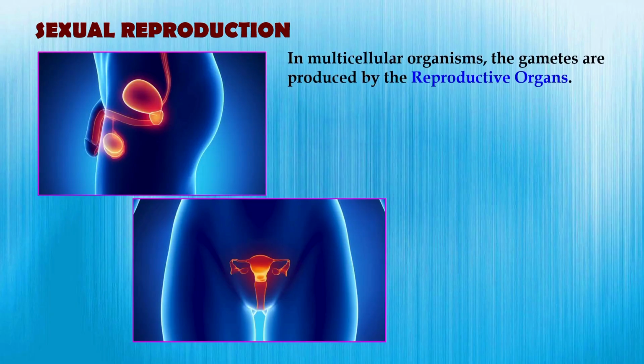In multicellular organisms, special cells called gametes are produced by the reproductive organs. In males, the reproductive organs produce the male gametes, commonly known as sperm. In females, the reproductive organs produce the female gametes, which are the eggs or ova. These reproductive organs play an important role in sexual reproduction because they form the gametes that later fuse to create a new individual. So, both male and female reproductive systems are essential for the process of sexual reproduction to take place.